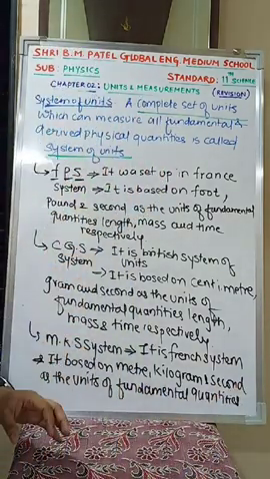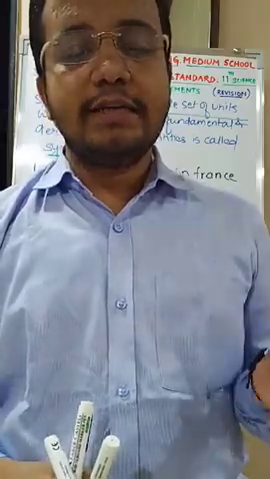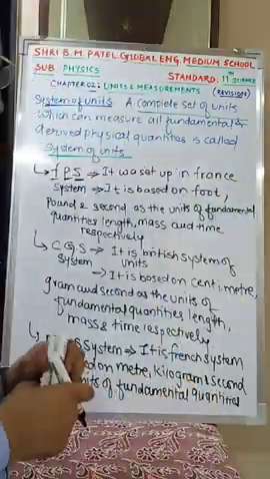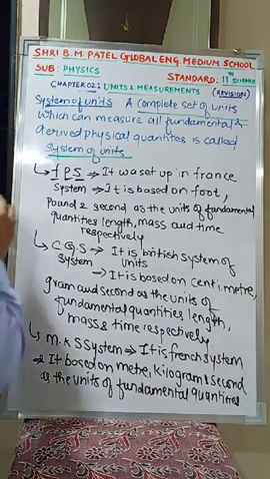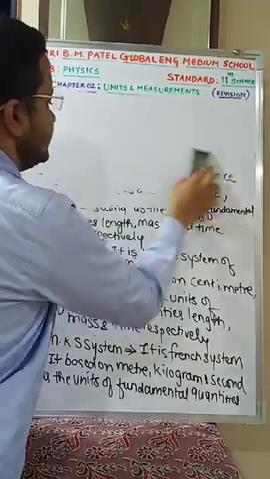Till this clear? The last system is the SI system, the International System of Units, whose French equivalent is Système International d'Unités. I will write the next system that we are going to study, that is SI.